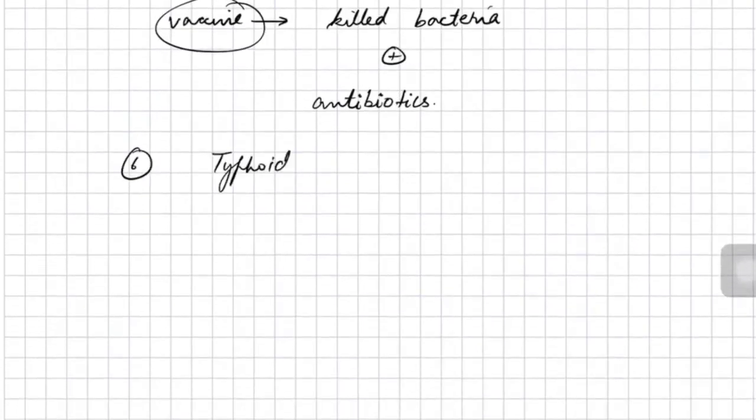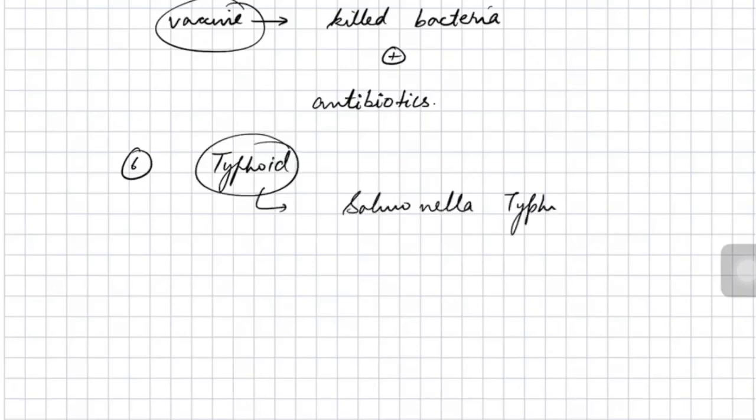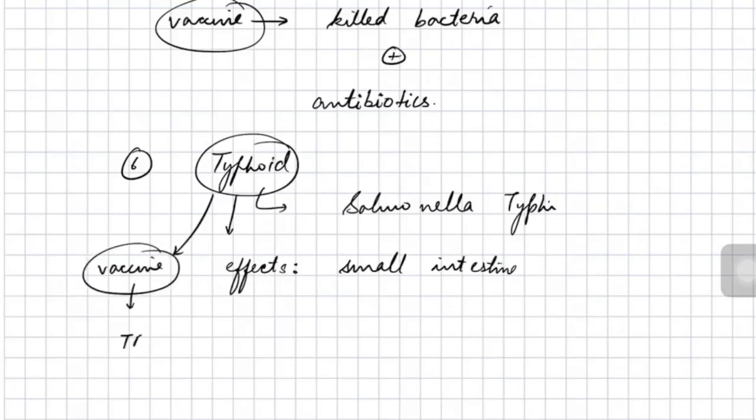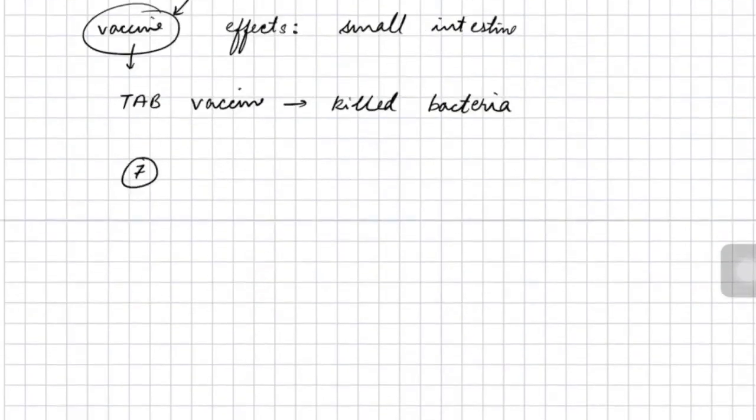Next we are going to discuss typhoid. Typhoid is caused by the bacteria Salmonella typhi. Salmonella typhi bacteria again affects your small intestine, similar to cholera. That is, it results in dysentery and diarrhea, water loss and ultimately death. Vaccine is available for typhoid, and the name of the vaccine is TAB vaccine, which consists of killed bacteria.